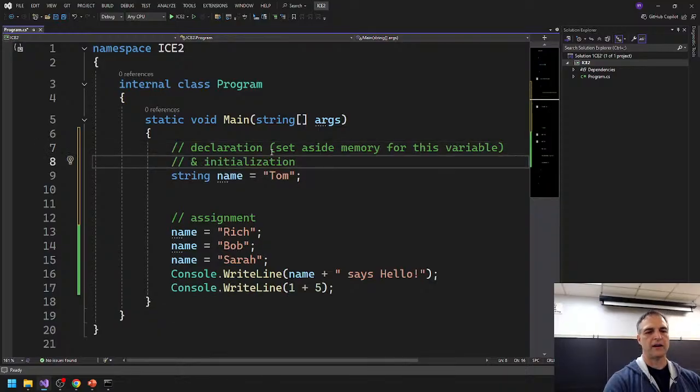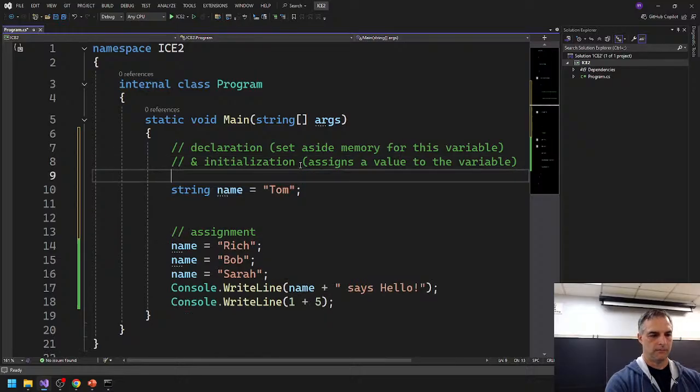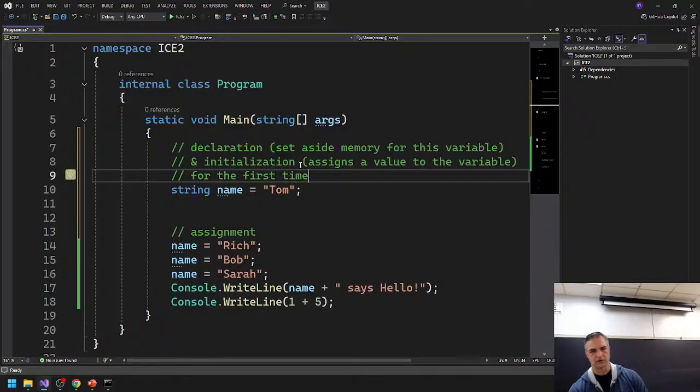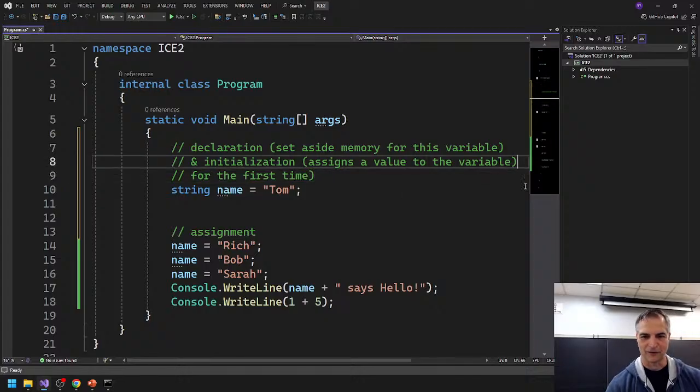And then initialization assigns a value to the variable for the first time. That's what initialization is. I can put this in brackets like this, because I really want to say: assigns value to the variable for the first time.